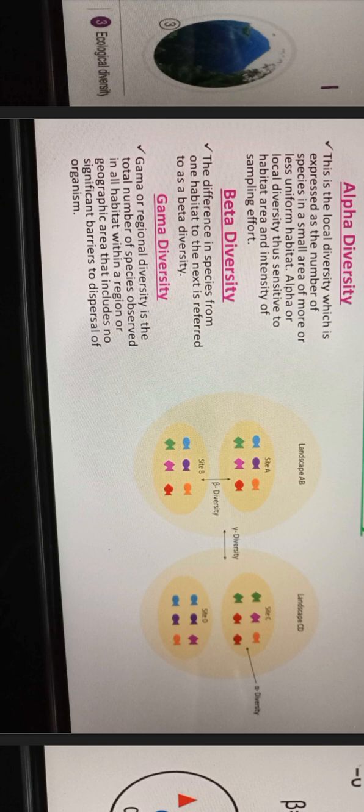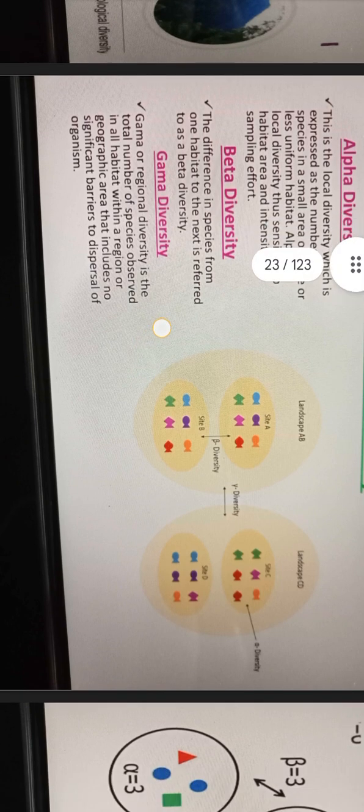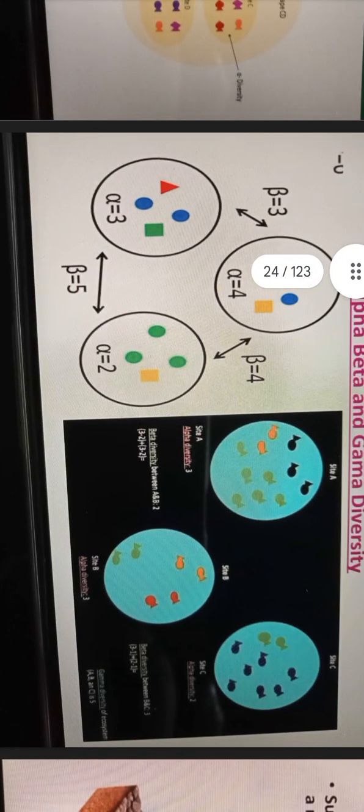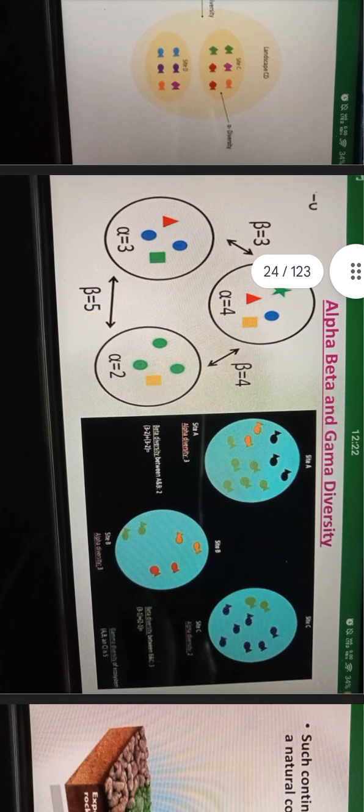Beta diversity is the difference in species from one habitat to the next. Gamma diversity or regional diversity is the total number of species observed in all habitats within a region or geographic area that includes no significant barriers to dispersal of organisms. Alpha, beta, and gamma diversity.